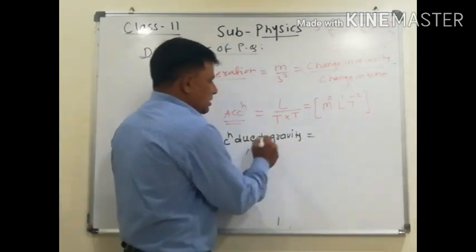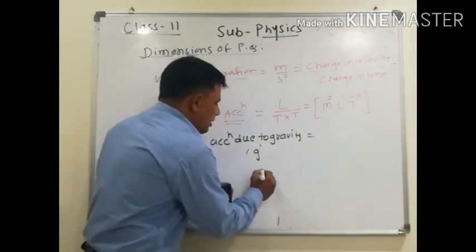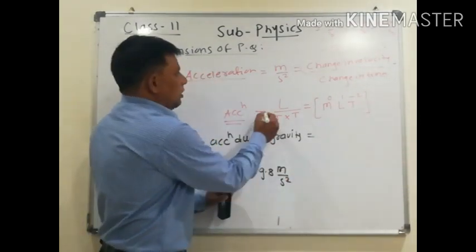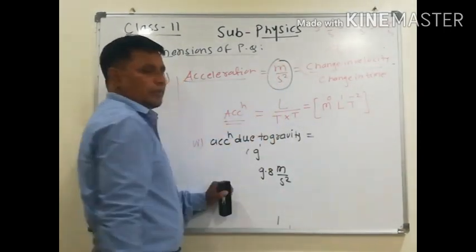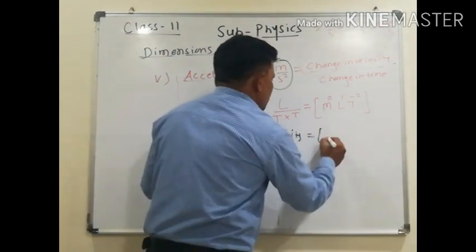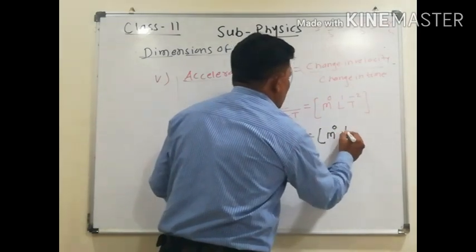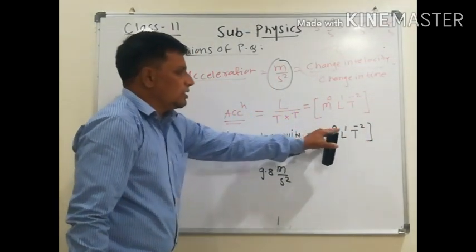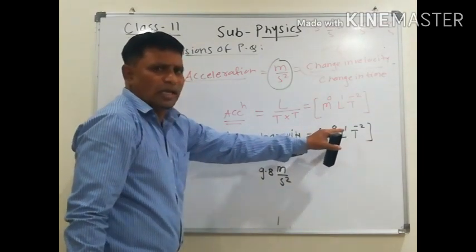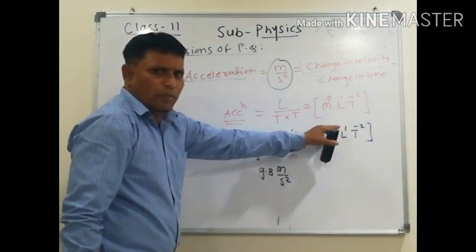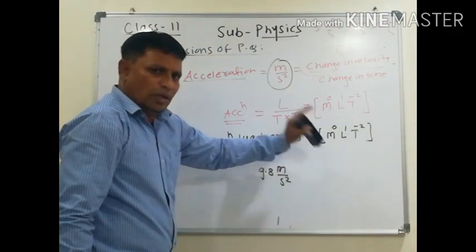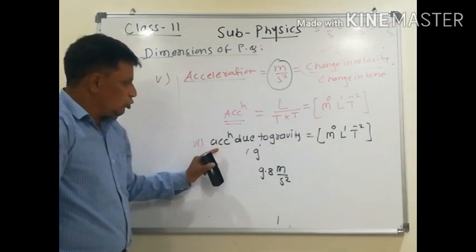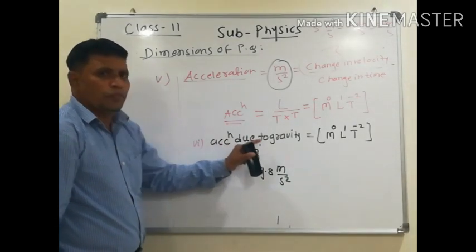The unit is 9.8 meter per second square. Look here, meter per second square. So dimension is same: 0 in mass, 1 in length, minus 2 in time. मला सवय हे पहा असं लिहायची. If there is 1, काही पुस्तकात L च देतात कारण पॉवर 1 आपण कन्सिडर करतो. पण ही सवय तुम्ही 11वीला लावा. 1 लिहा, 12वीला बघू आपण काय करायचं. So this is the dimension of acceleration due to gravity.